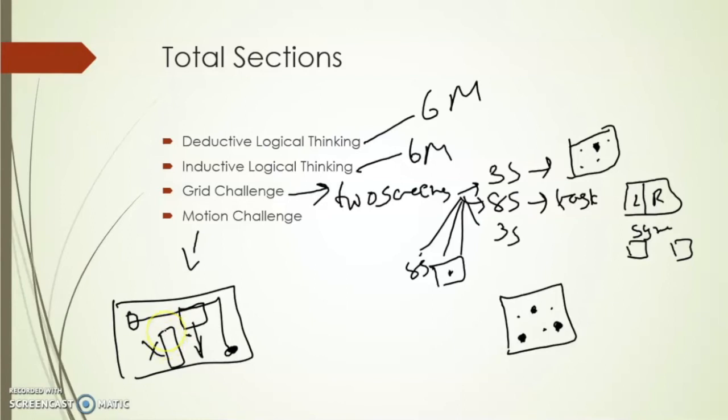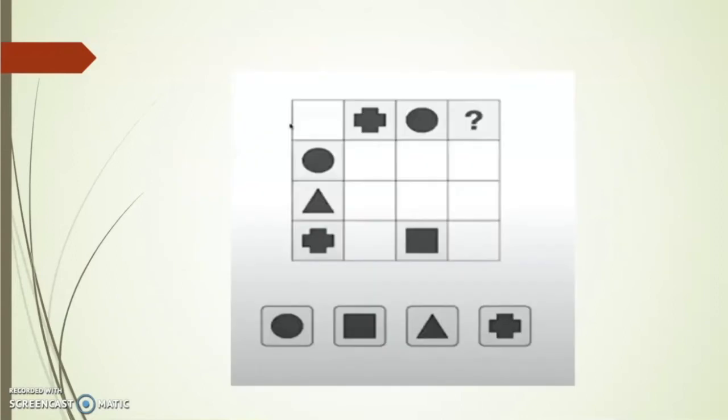The fewer moves you use to solve it, the better it would be, and even time is considered over here. Okay, moving on, let us see what is deductive logical thinking and what tasks are possible. I am giving you all the possible games that you can face in the game-based aptitude test, people. There is no guarantee that you will see all these games. Inductive and deductive you will see for sure, but beyond those you might not see all of these, though there is a possibility that you can see all of them as well. So I don't want to miss any possibility. That is why I am giving you all the possibilities.